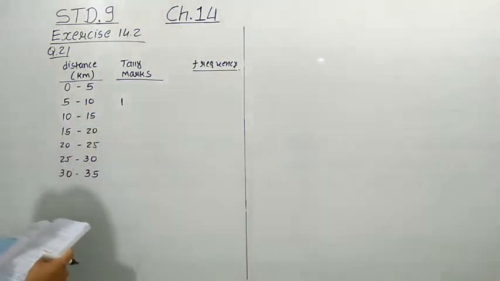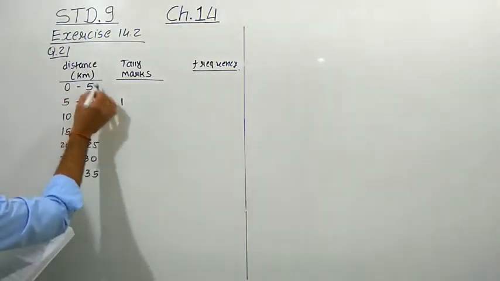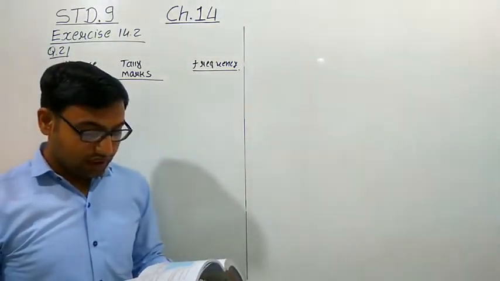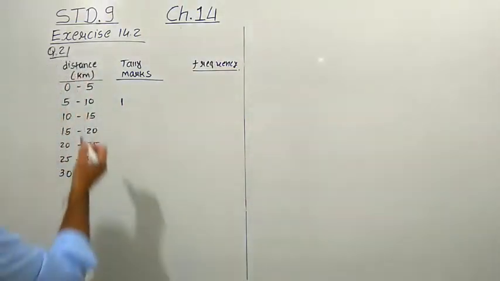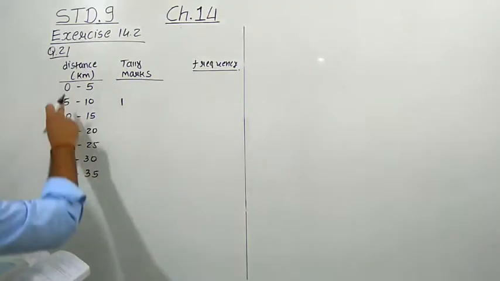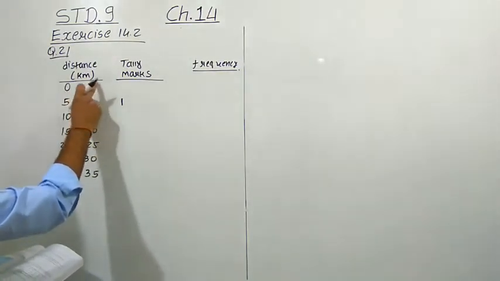Now let us understand this term. 0 to 5 is one of the groups we have made, and that is called a class. All of these are called classes. And what is the class size? Class size means the difference between the upper class limit.